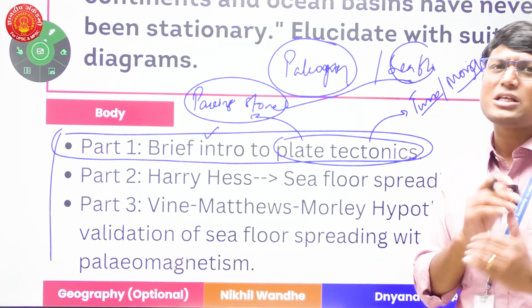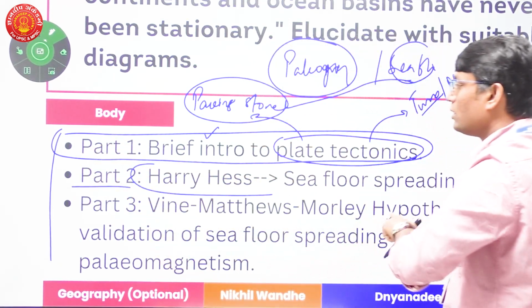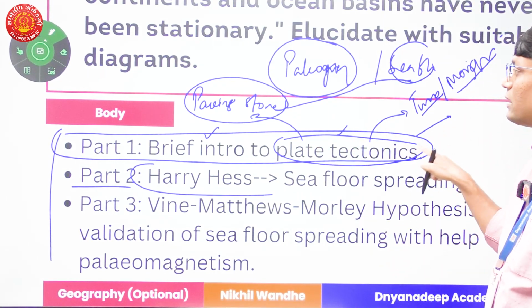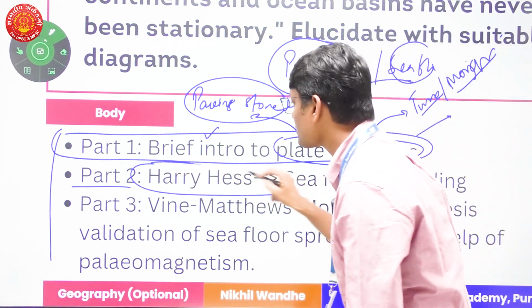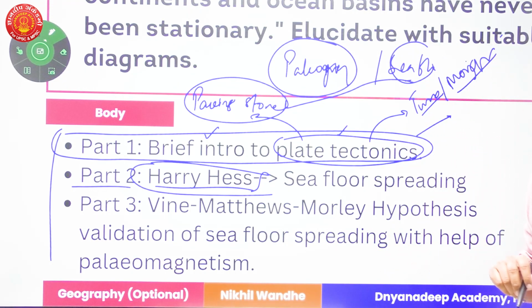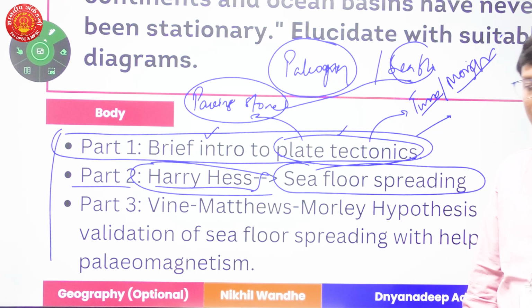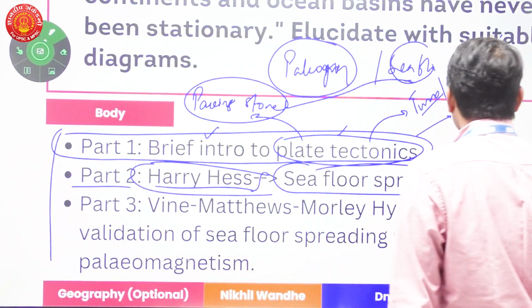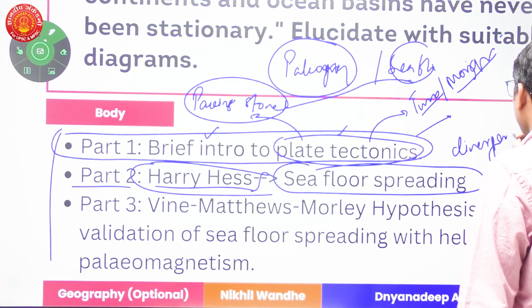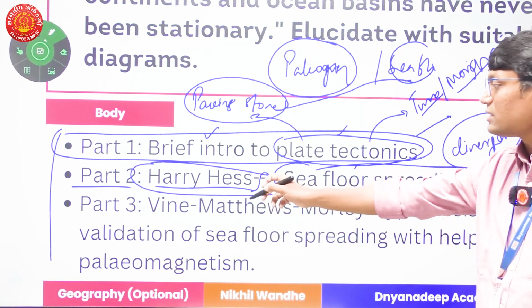Now to support this plate tectonic theory, what do we have? We have part 2. Now I am going to move to part 2. Once I have briefly talked about plate tectonic theory and mentioned all its contributors, I am moving on to the next part, that is the part played by Harry Hess, where he suggested the seafloor spreading hypothesis, right? He came up with his own idea about what is happening at the divergent boundaries. He suggested that along the divergent boundaries we have a seafloor which is spreading on both sides, right? So that is something Harry Hess suggested.